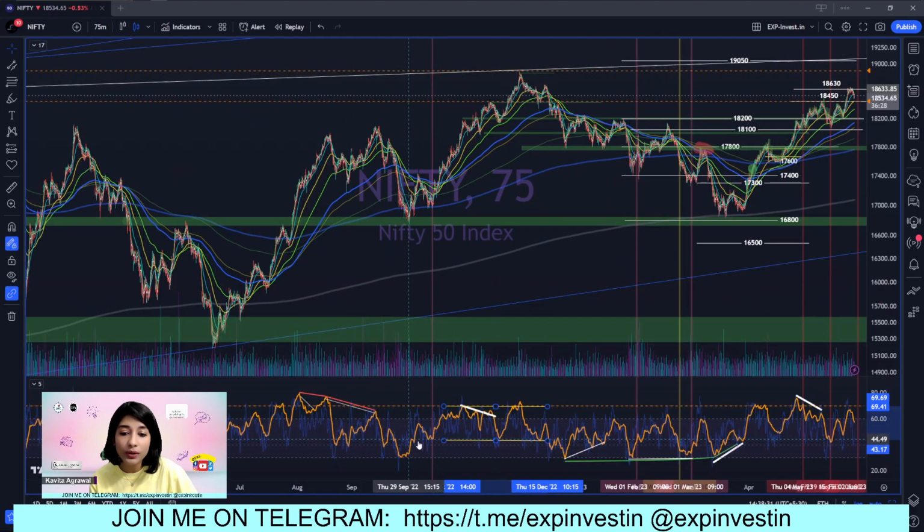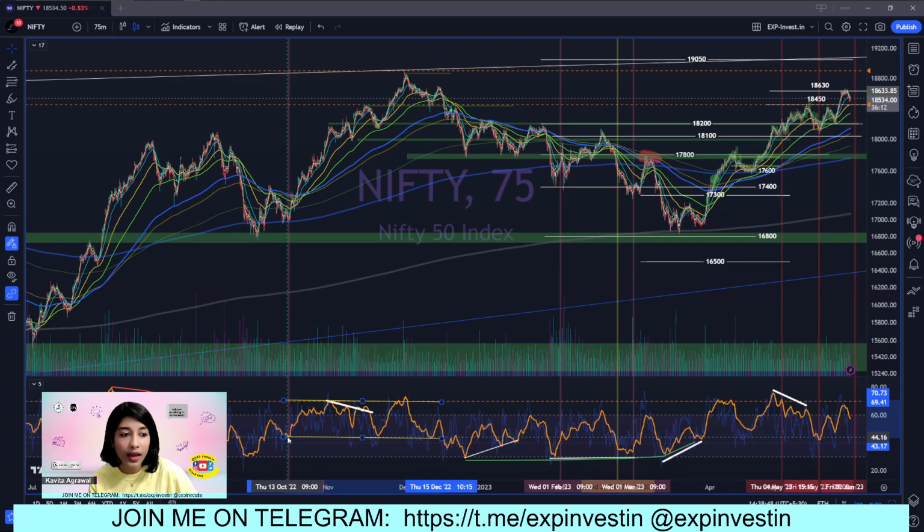Now here you can see that, even though the price has not changed significantly, let me just turn that off. Yeah. So even though the price has not changed significantly, RSI has moved up from the level of 30 to the level of 44, 45, etc.